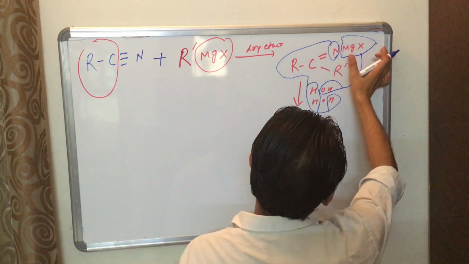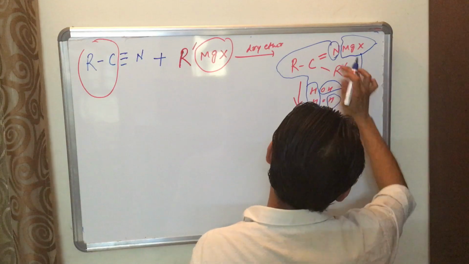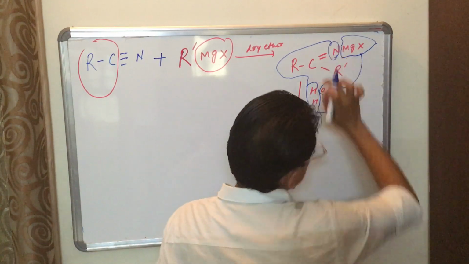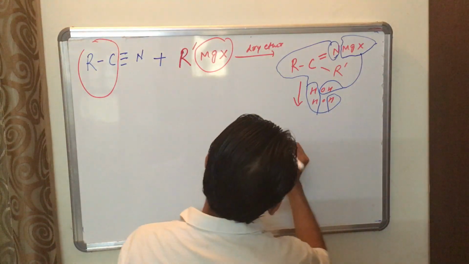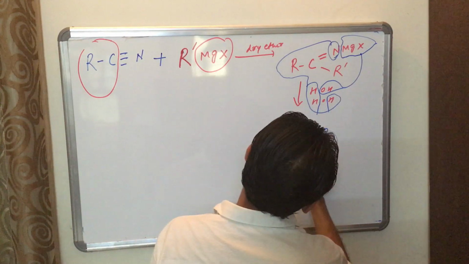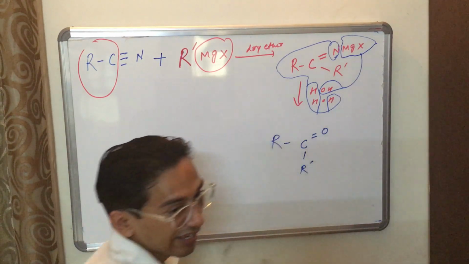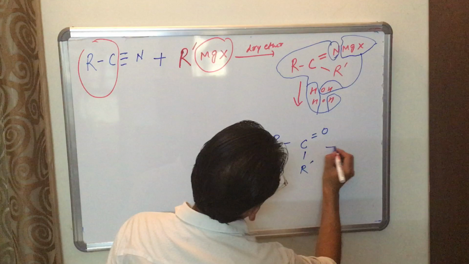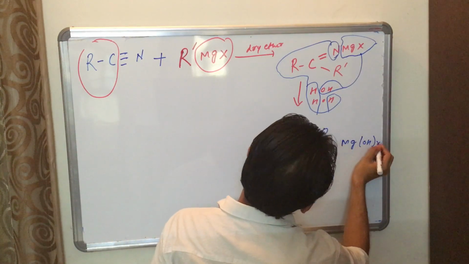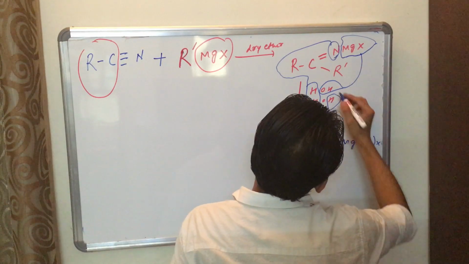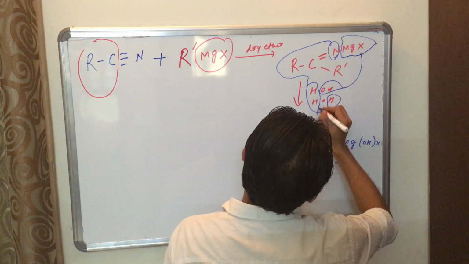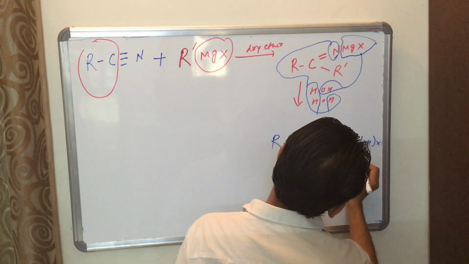One byproduct is MgOHX, another is NH3, and O remains attached to this double bonded compound. Meaning R C double bond O, with R dash of Grignard reagent, plus MgOHX and NH3.